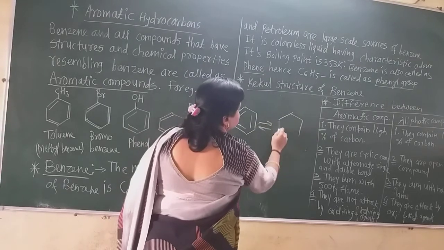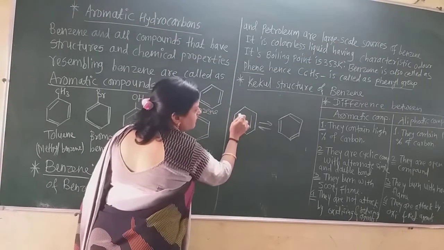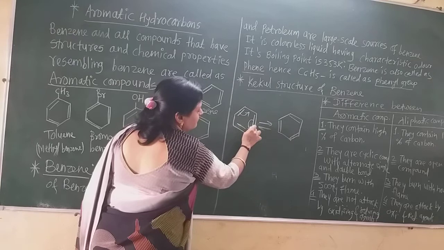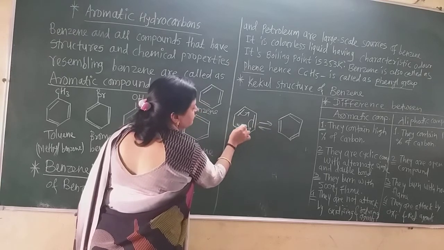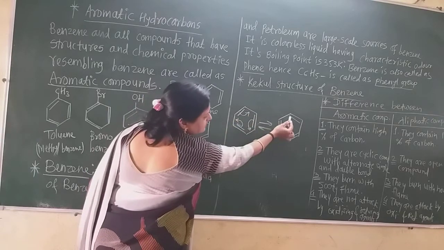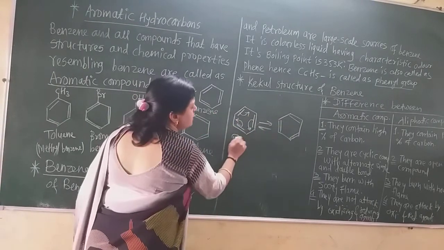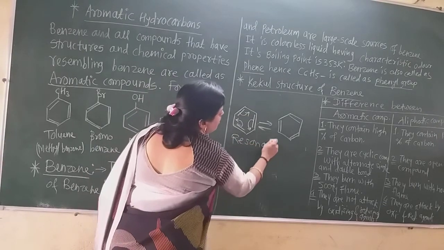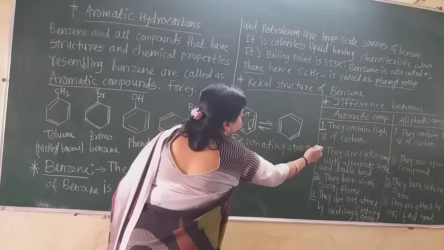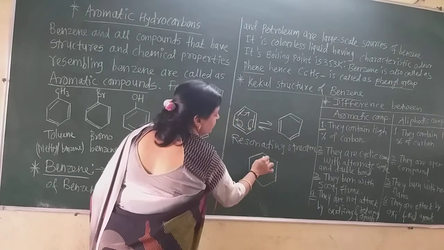Now see this: if this double bond goes here and this double bond comes here, because carbon is tetravalent, this is resonance. If this bond goes here, such a structure is obtained. These are the resonating structures of benzene, and the main structure, the resonance hybrid, can be shown in this way.